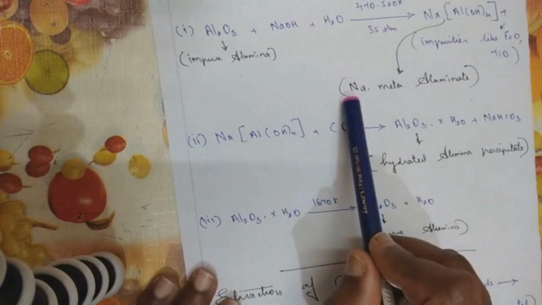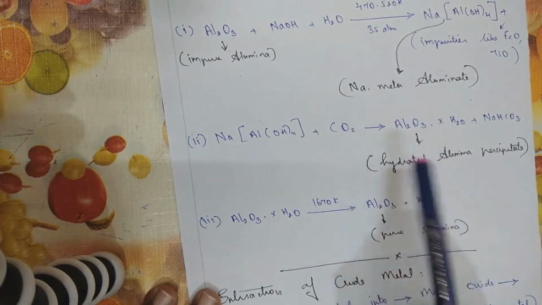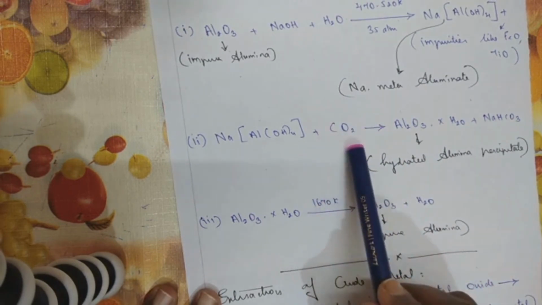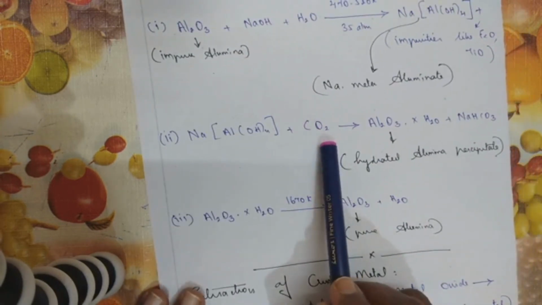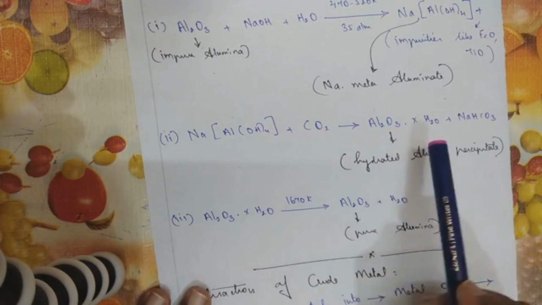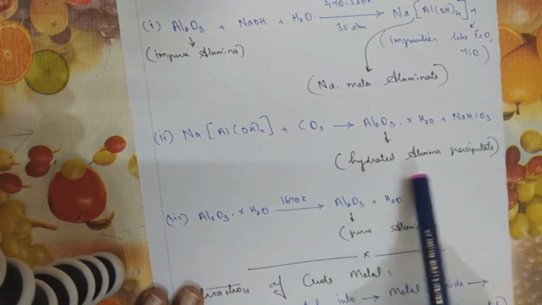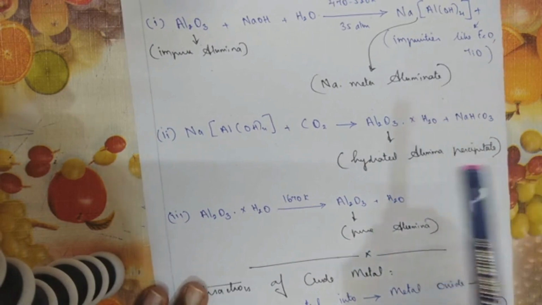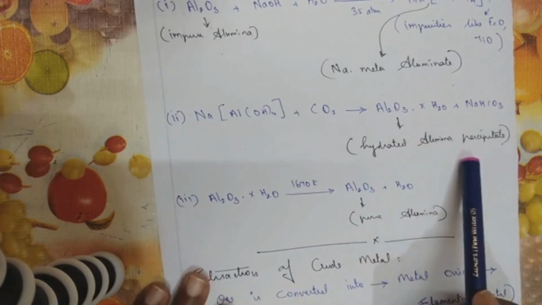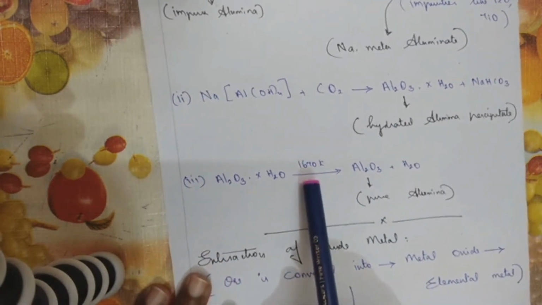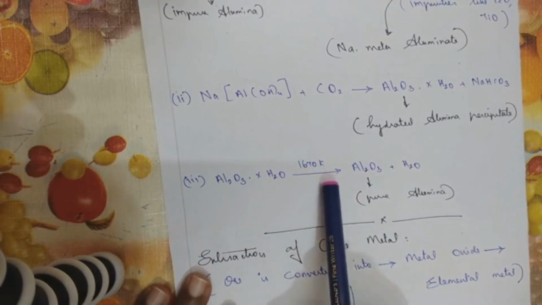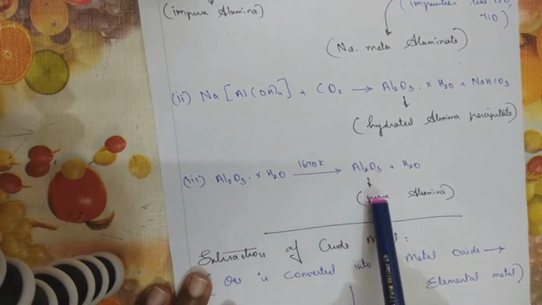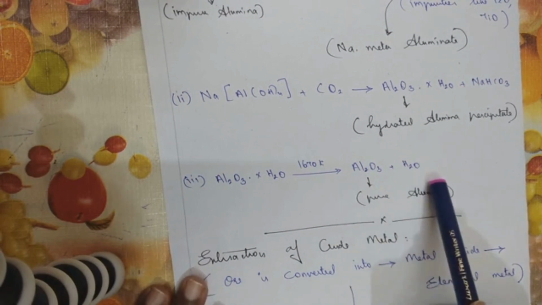The sodium meta-aluminate you get from here is neutralized with carbon dioxide. When we neutralize it with carbon dioxide, I get hydrated alumina precipitate along with sodium bicarbonate. This hydrated alumina precipitate is subjected to a temperature of 1670 Kelvin. I get pure alumina and the water molecule gets out.